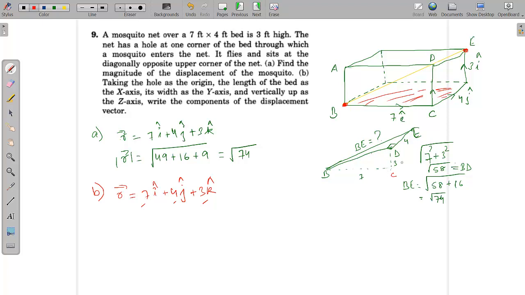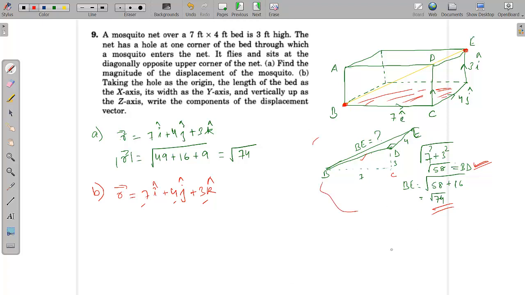Okay, so BC is how much? 7, and CD is how much? 3. So 7 square plus 3 square, that is the square root of 58. So this is equal to BD. Now what is BE? BE, you know this is 4, and these are all 90 degrees. So BE will be the hypotenuse of the triangle BDE. So BE will be the square root of BD square plus 16, where 16 is 4 square. So you get the square root of 74 as the answer. So this is the trivial way of doing it.